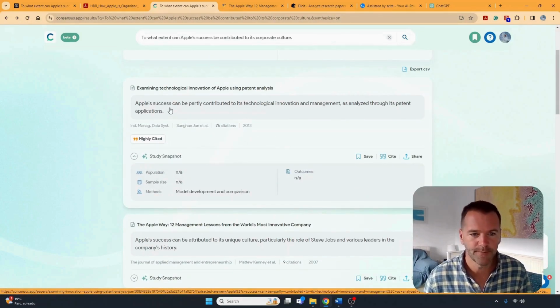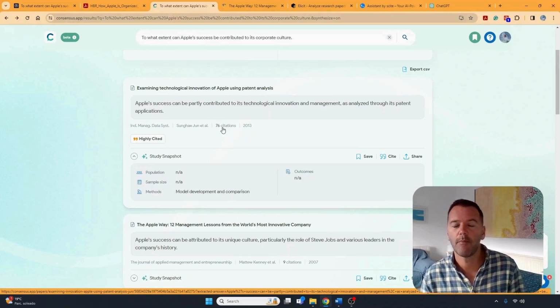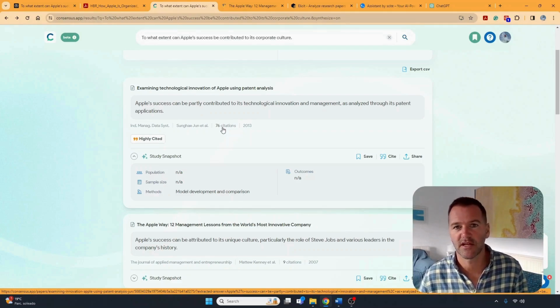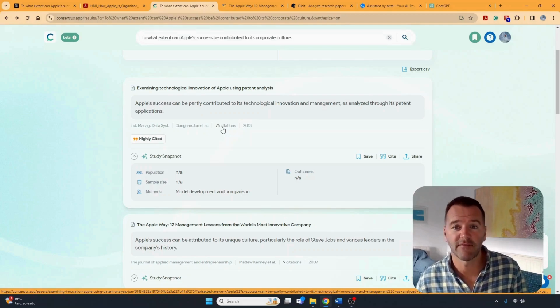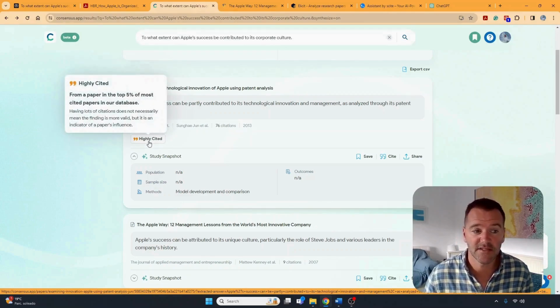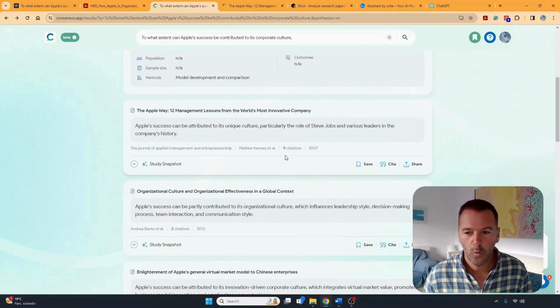If we look at this paper, Examining Technological, we can see it's got some information. It says 76 citations. That means that's the number of times that another researcher has quoted that, as in saying, hey, this is really interesting, and I want to use their evidence in my own research. So the 76 citations since 2013, you'll see it's highly cited. Lots of people are trusting that paper.